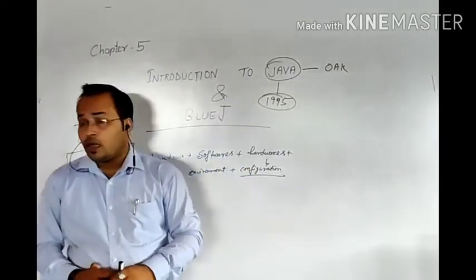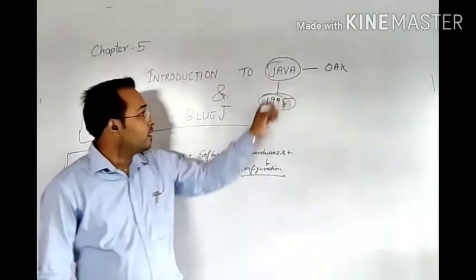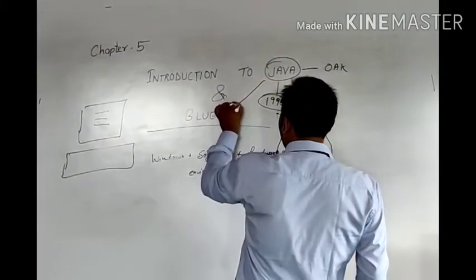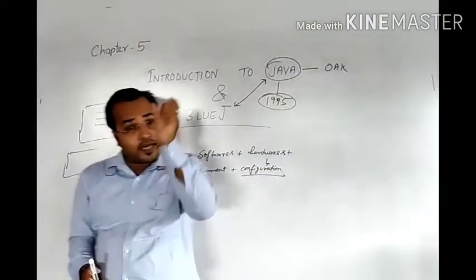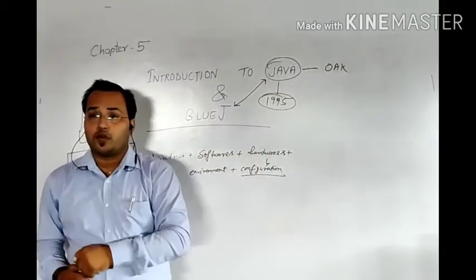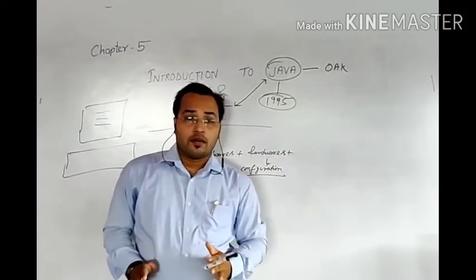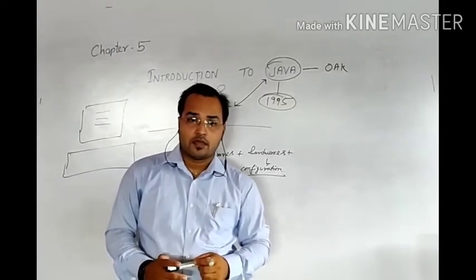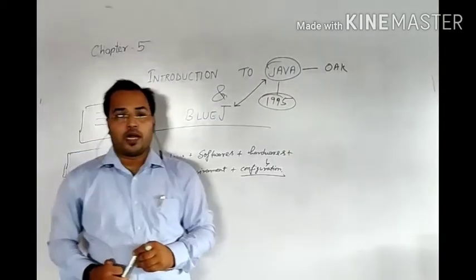Then, introduction to BlueJ. One thing I want to make very clear is that Java and BlueJ are two different things. Java is an object-oriented programming language, but BlueJ is a platform where we execute our Java programs.